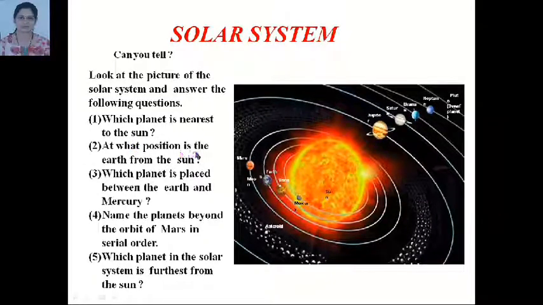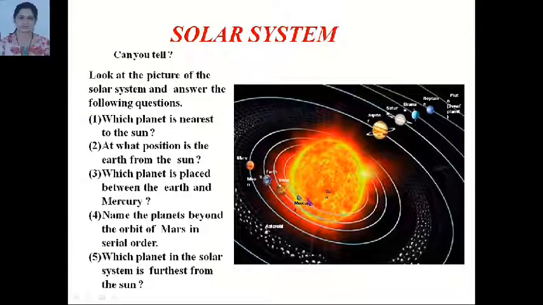At what position is the Earth from the sun? First, second, third. So, the Earth is at third place from the sun. Which planet is placed between the Earth and Mercury? This is Earth and this is Mercury.